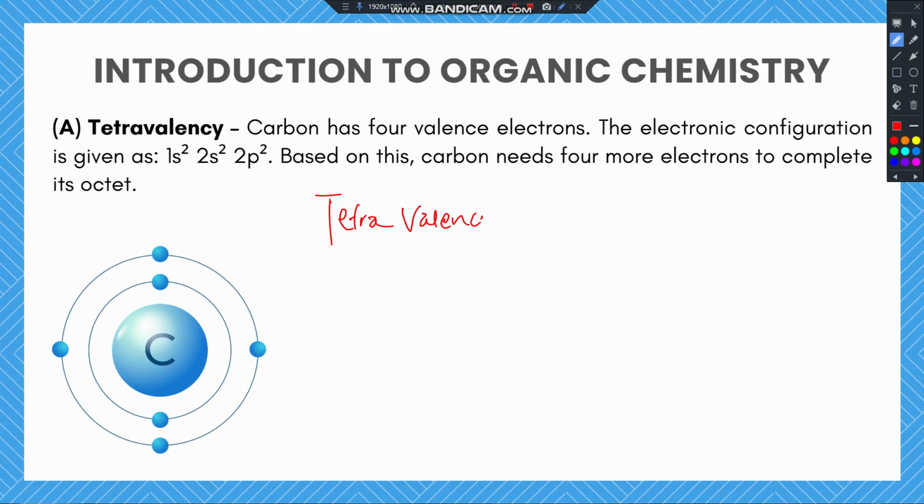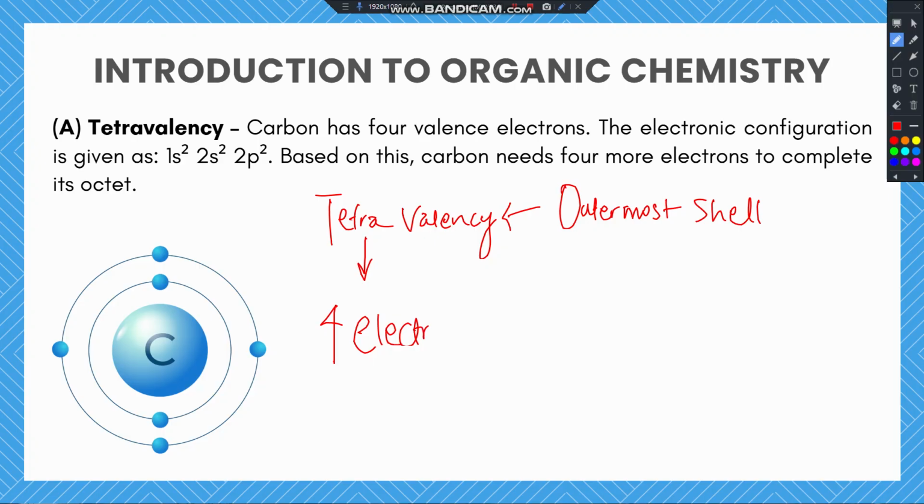Tetravalency. The word tetra here means four or having four objects. Valency here simply means outermost shell. So when we say tetravalency, we are referring to any element or atom that has four electrons in its outermost shell. And that's one concept that applies to carbon. You see, carbon has four valence electrons. It has four electrons in its outermost shell.